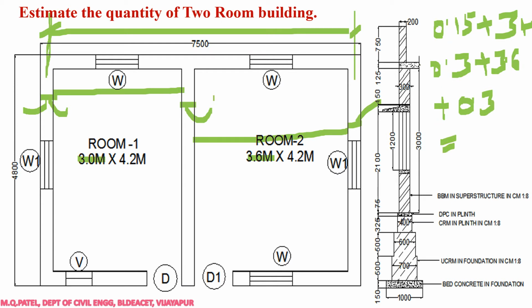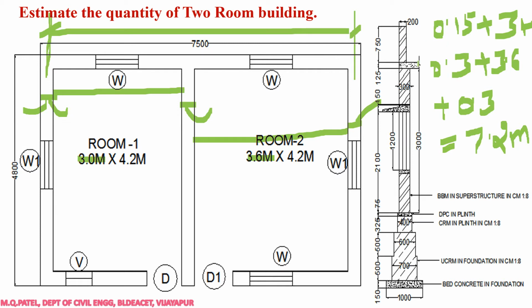I have started from left till right. That is the center to center distance, right? So if you calculate, this length will be equal to 7.2 meters. Center to center length will be 7.2 meters, right? So whenever we are calculating either long wall or short wall, first we try to calculate the center to center length, right? I hope it is clear. We have calculated the center to center length.